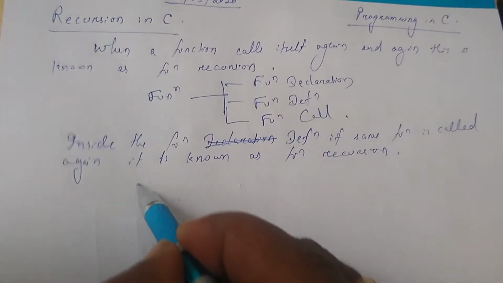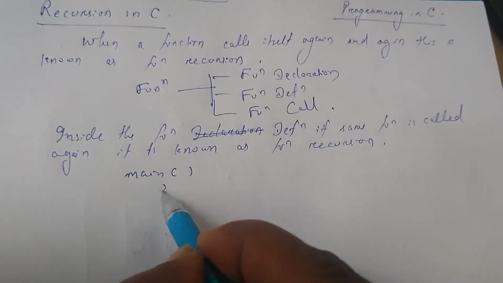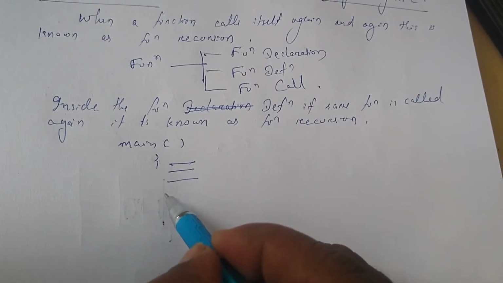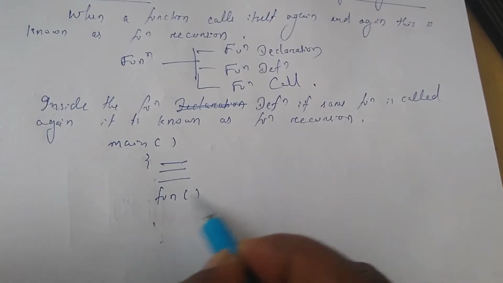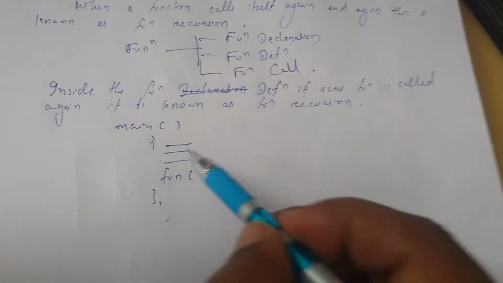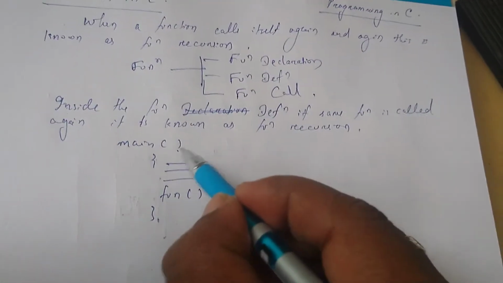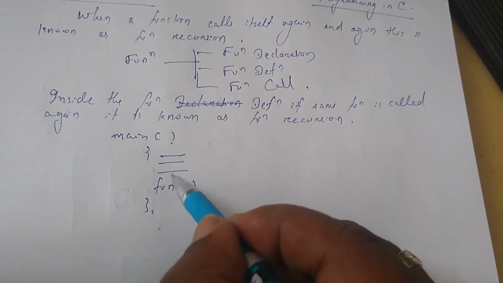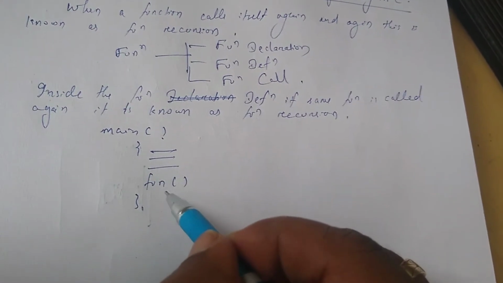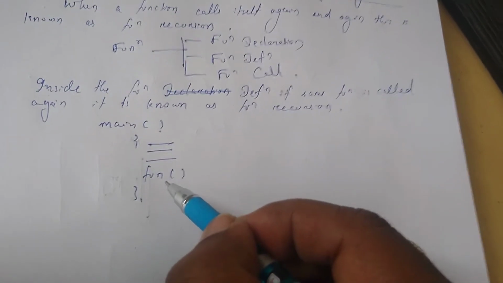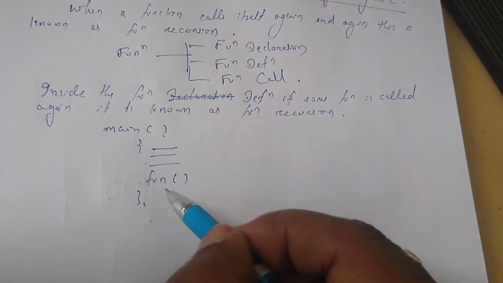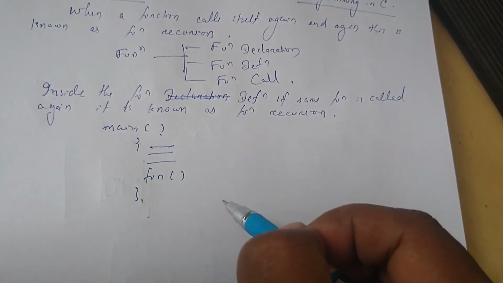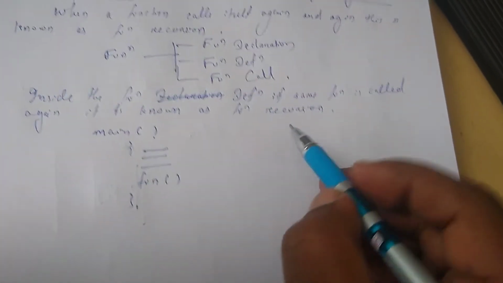So for example, suppose the main function is there. Inside the main function, some statements are there, and inside it you are calling a function fun. See here, the main function is called by the operating system. The operating system will call the main function. After executing the statement, suppose another function fun is called. When fun is called, the control will move to the function declarator, and it executes the fun function. But internally what happens?